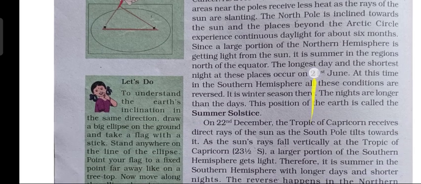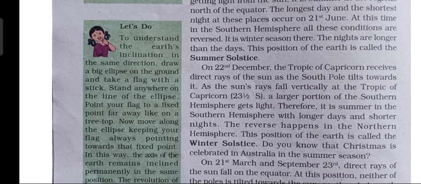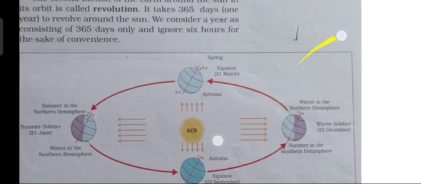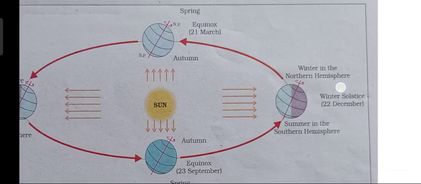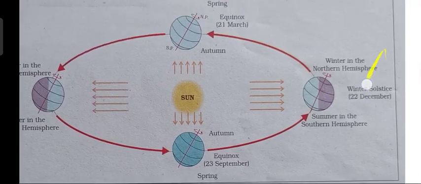Now today, children, we will learn about winter solstice. On 22nd December, the Tropic of Capricorn receives direct rays of the sun as the south pole tilts towards it. So children, let us go back to figure 3.3, revolution of the earth and seasons.